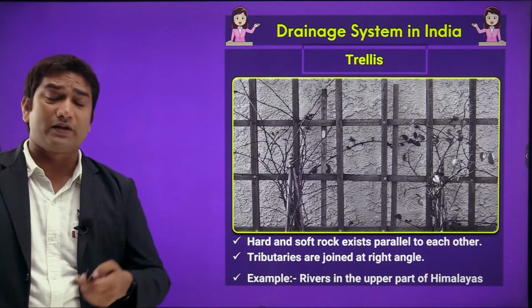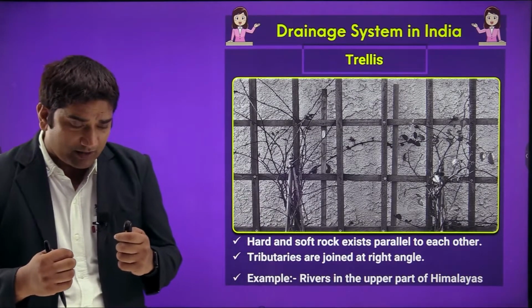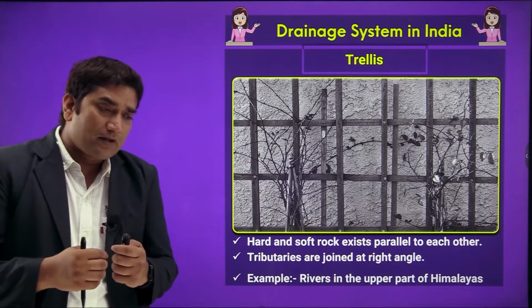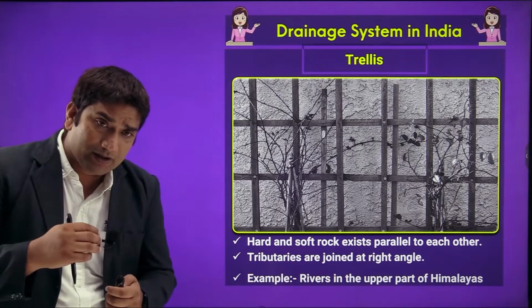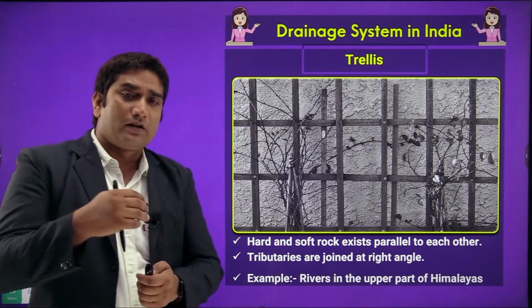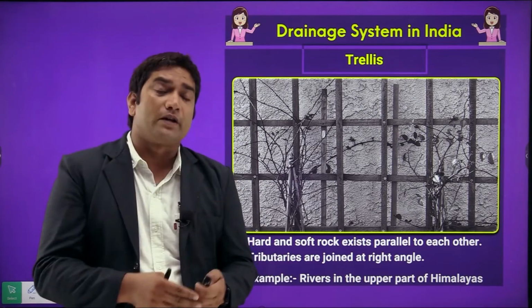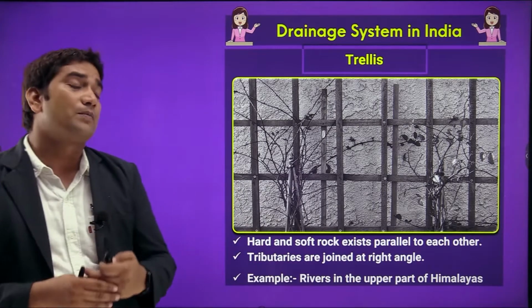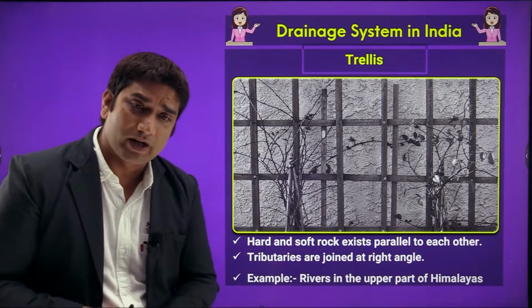Then the second one that we are having, that is trellis pattern. Trellis pattern means in this pattern the tributaries or distributaries originate or join the main course of the river at right angle. तो जो कोई भी tributary या distributary right angle पर जब किसी main river को join करती है, वो हमारा trellis pattern होता है.